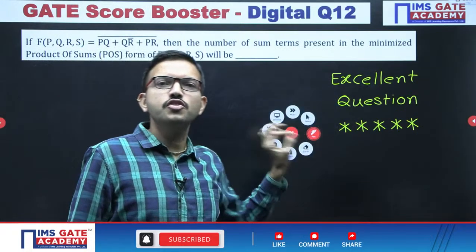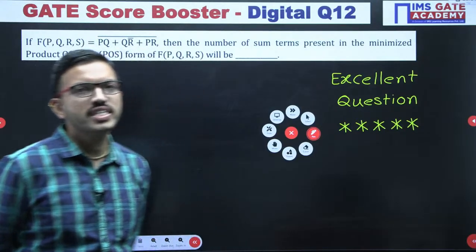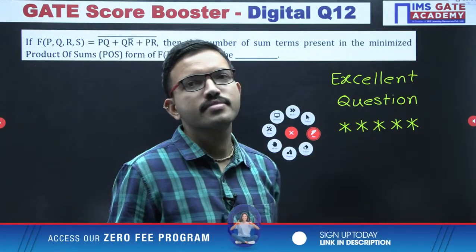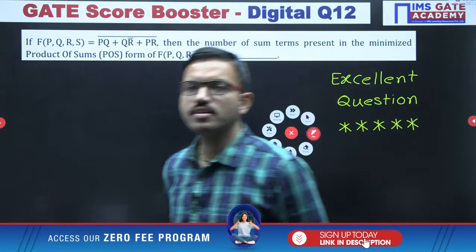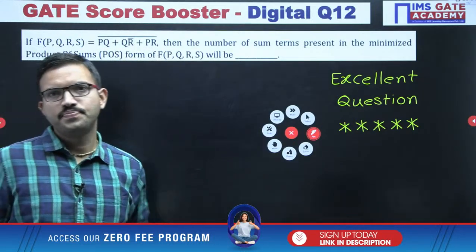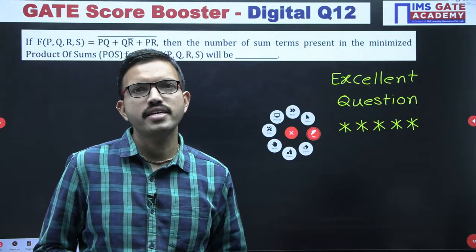So which laws have you applied in order to simplify this function? Whoever tried this question till now, all of you mention which laws you have used. Just mention the names of the laws of Boolean algebra that you have used in the chart. Whoever is attending this session later can mention it in the comment section as well.